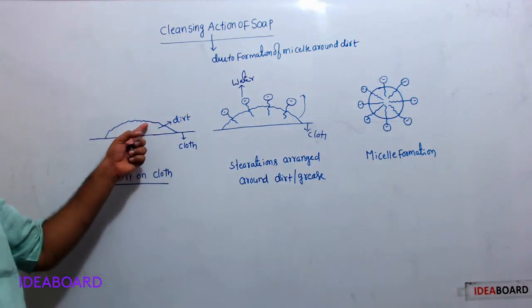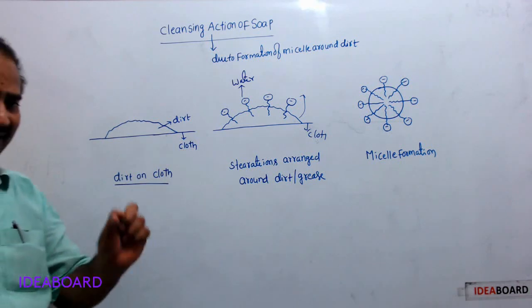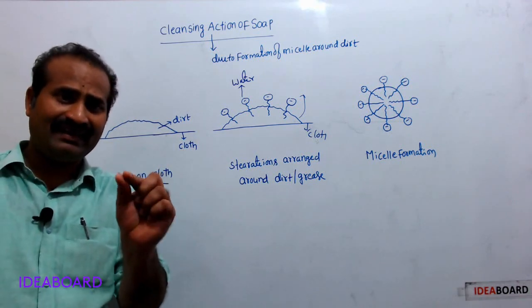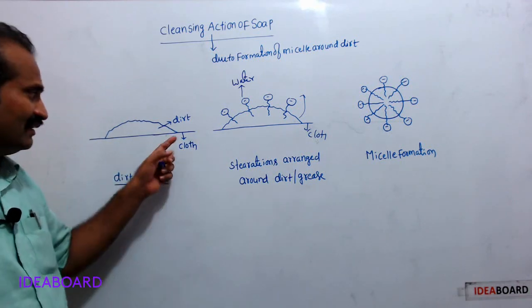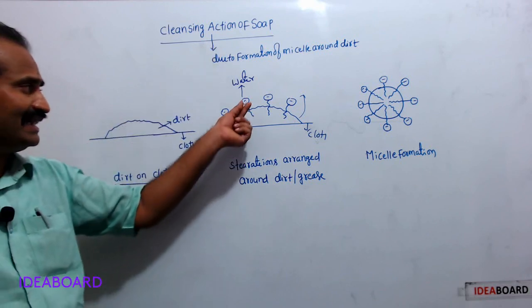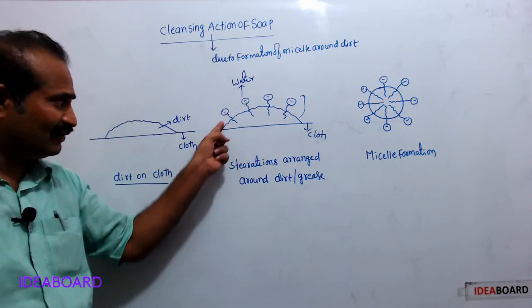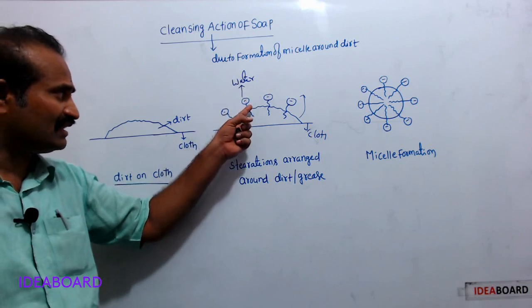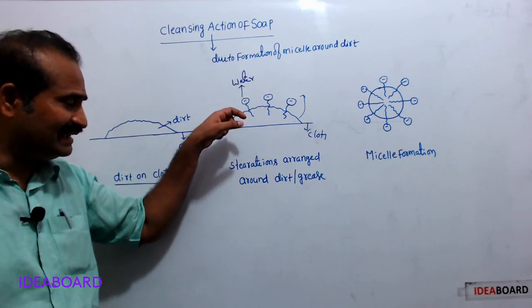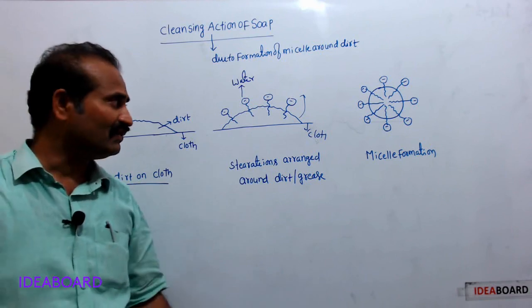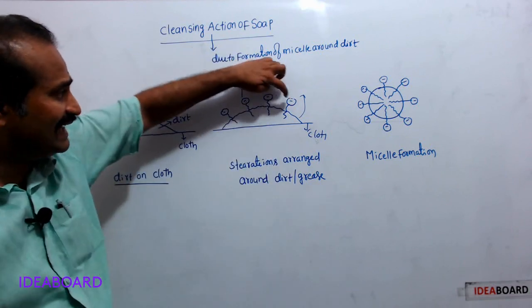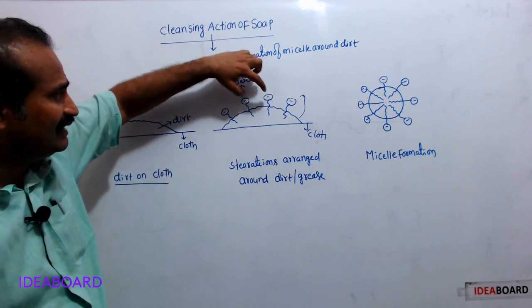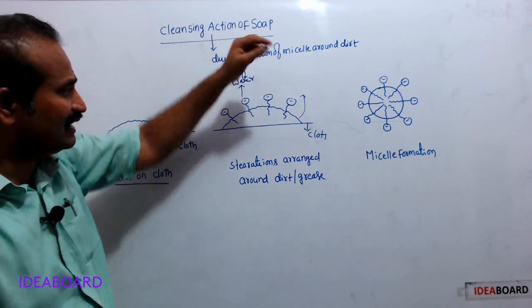Here first, this is dirt present on the cloth. Dirt is nothing but oil or grease stains. When soap is applied, stearate ions are arranged around the dirt like this. The stearate ions keep their heads towards water, but keep their tails inside the dirt. These heads are attracted by the water, therefore heads move towards water.